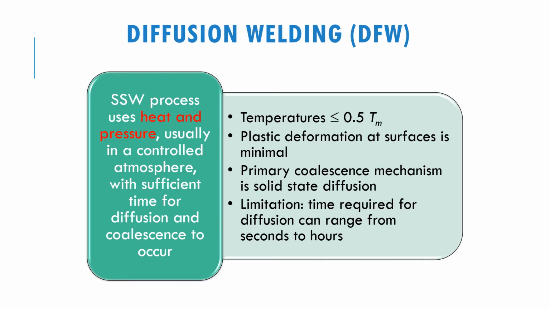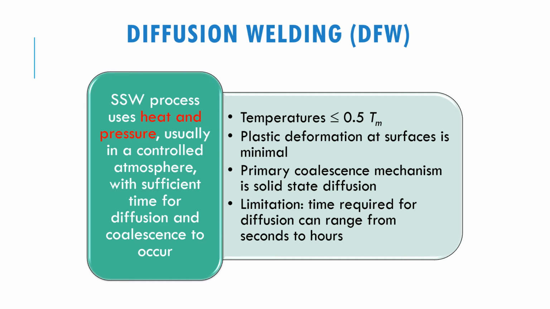Diffusion welding is a process where heat and pressure are used to control the atmosphere, and then with sufficient time, diffusion between the materials will happen, and then coalescence will occur. In this process, the temperature is below 0.5 of the melting temperature of the metal that we want to join together.